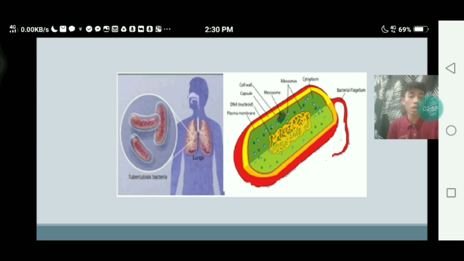That's why it's called tuberculosis, caused by bacteria, because it comes from the word Mycobacterium tuberculosis. TB is caused by the bacterium called Mycobacterium tuberculosis, and this bacteria usually attacks the lungs.